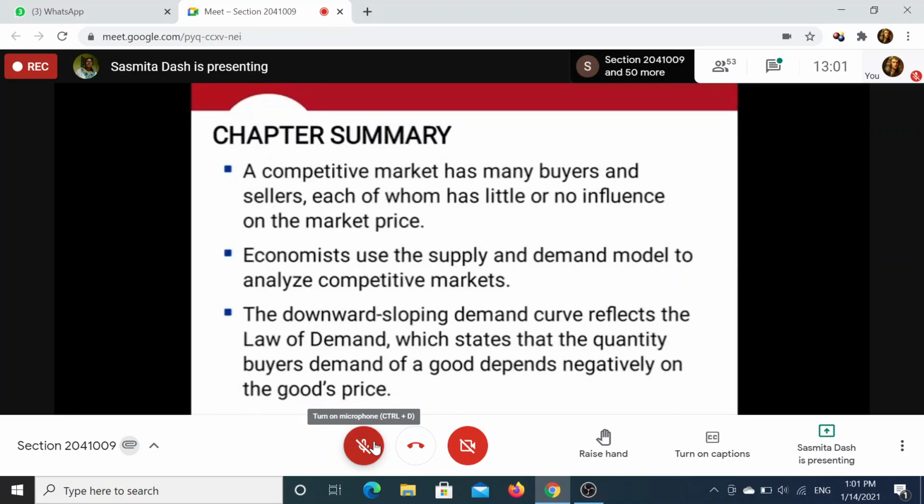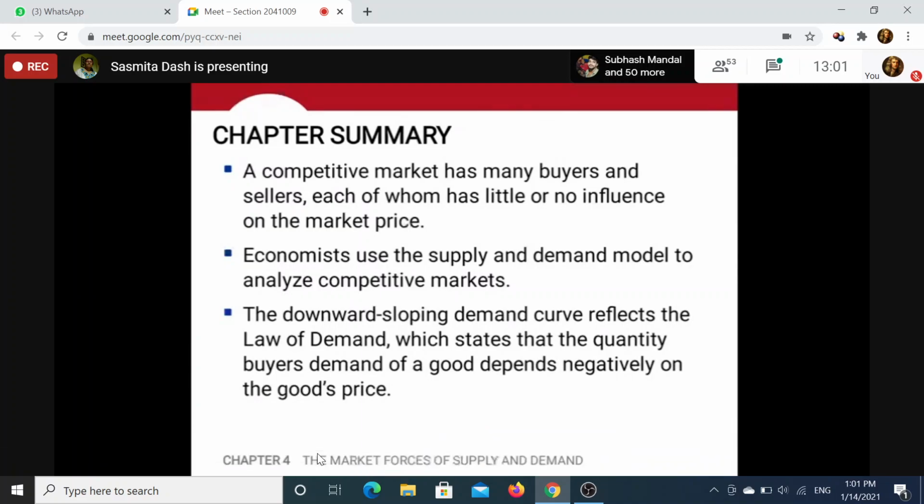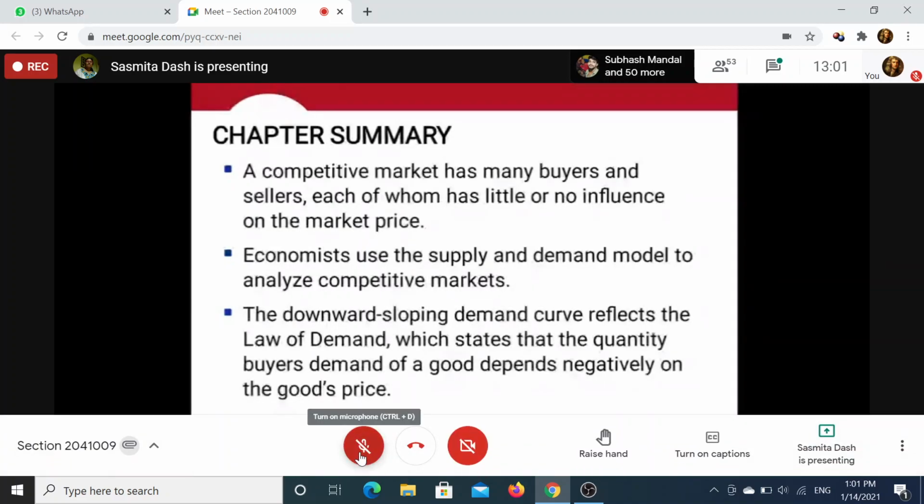First one, what is a competitive market? This is the difference between a competitive market and the different forms of market. In real life, what we get in the market is not a perfectly competitive market. Perfect competition means a large number of buyers and sellers producing and selling the same good, a homogeneous product.